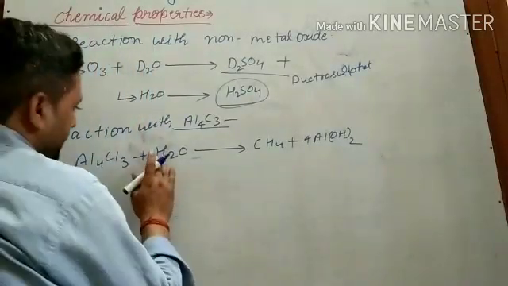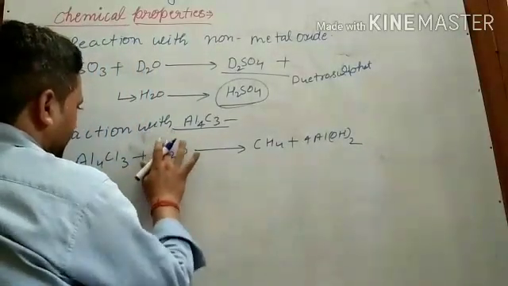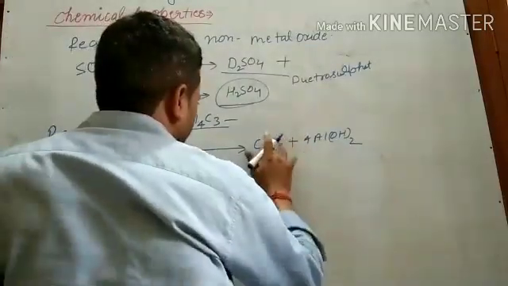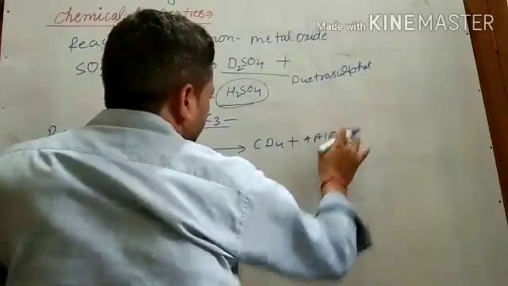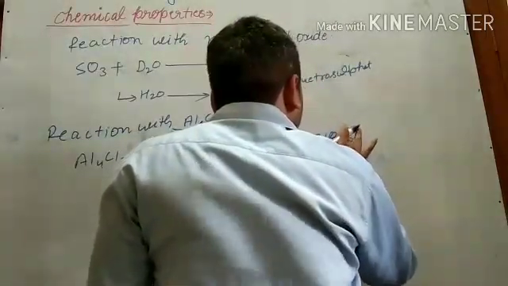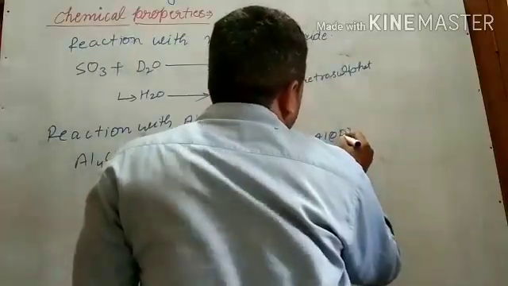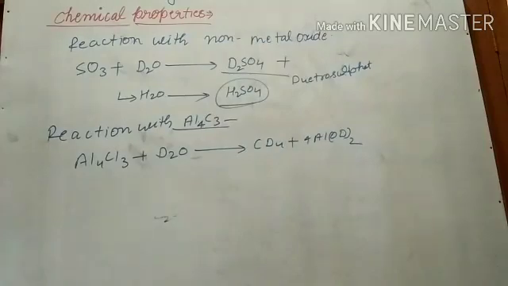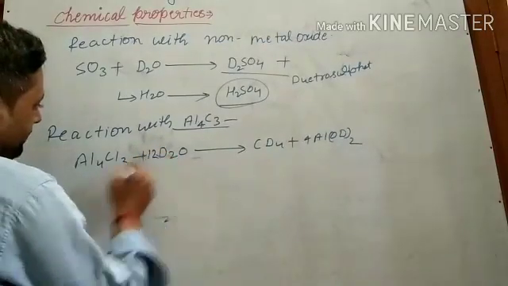And instead of this, we are taking D2O. So what will it form? Deuteromethane and aluminium deuteroxide. We can balance it with 12 D2O.